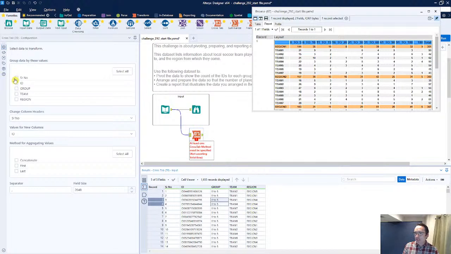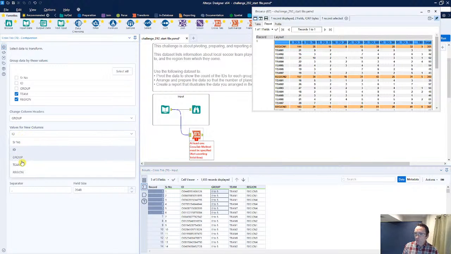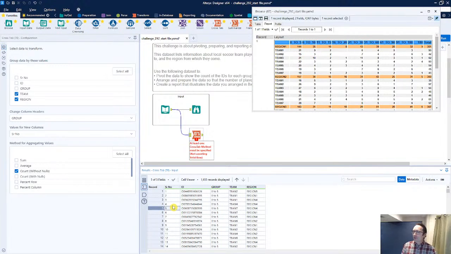So we've got the different regions. Let's go ahead and group both on team and on region. And then the new column headers are going to come from within that group itself. And then for the values, we don't necessarily have a value at this point. We could look at the ID, or any of these other values in here. So we could just do a count on the SR number. Now this is kind of an arbitrary number at this point, but it does let me just count these values. And then in the end, I want to also create maybe a totals row, but I don't think this is going to create what I want.